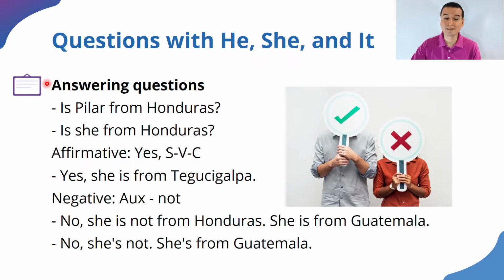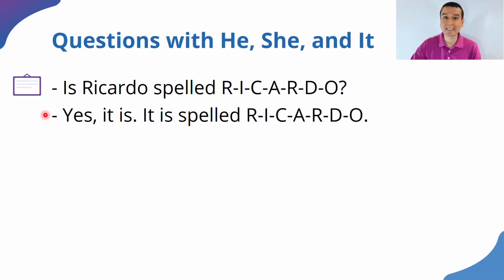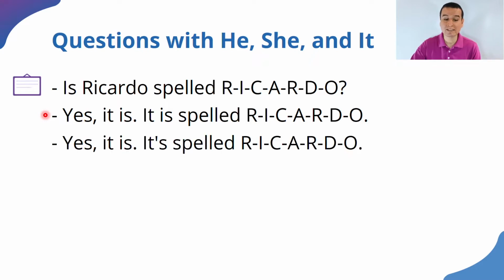All right? Now, for the other question, is Ricardo spelled R-I-C-A-R-D-O? And then it is correct. We say, yes, it is. The name is spelled correctly. Yes, it is. That is a short answer. And then we explain, it is spelled R-I-C-A-R-D-O. Or yes, it is spelled that way. All right? But we are using the contraction in the second example.